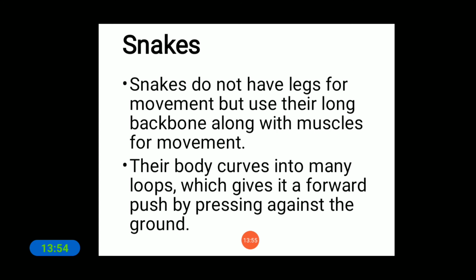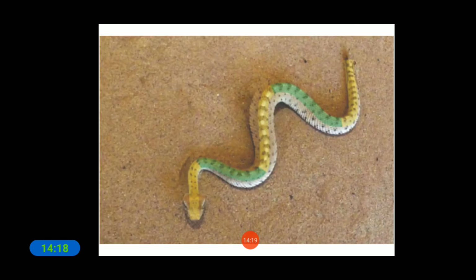These snakes do not have any legs for movement but use their long backbone along with muscles for movement. Their body curves into many loops which gives it a forward push by pressing against the ground. So here is the structure of that snake that we can see here.